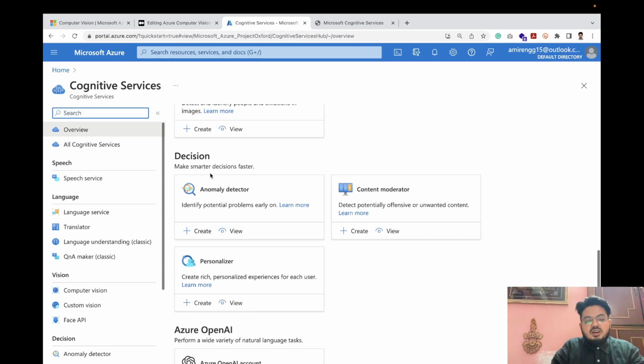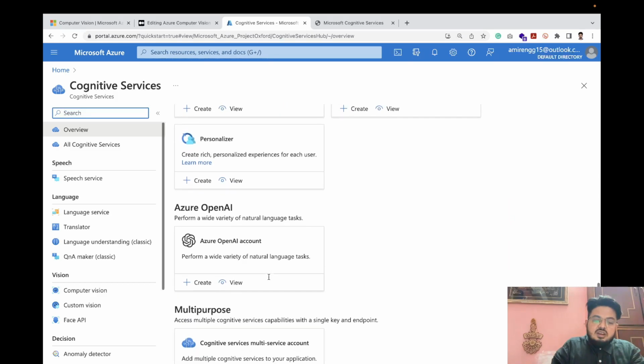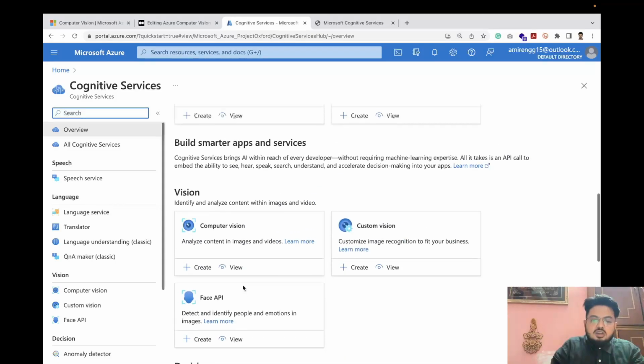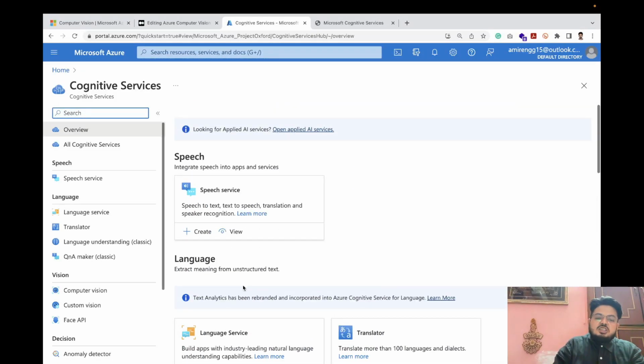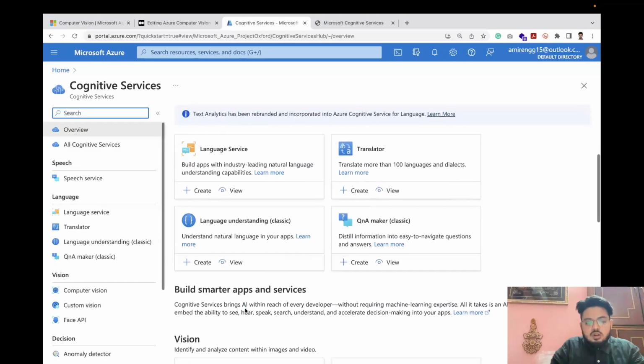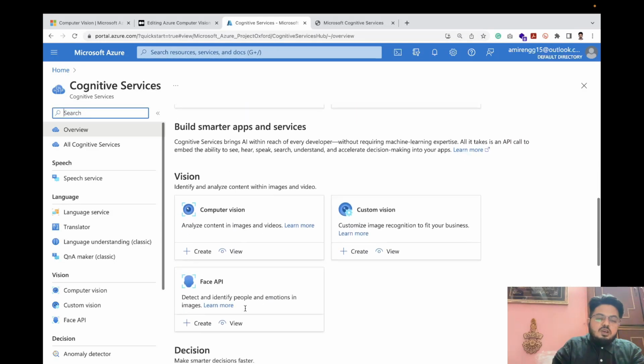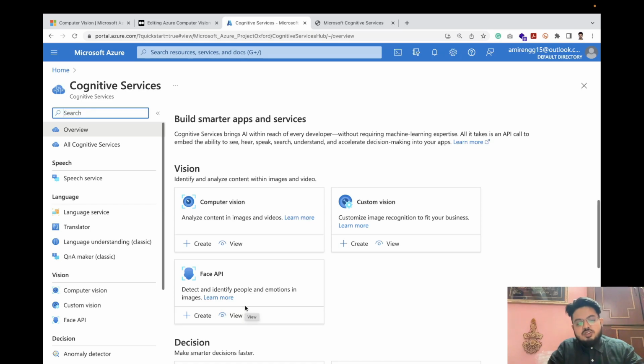Then we come over here to decision making: Anomaly Detector, and OpenAI, which is multipurpose. So this was just a gist, and we will go through each of them step by step in videos. Today's video is dedicated to the vision part, and that too computer vision.